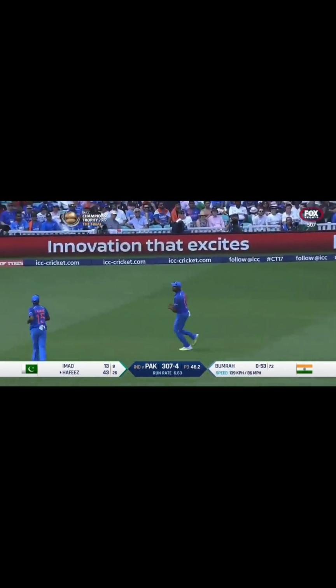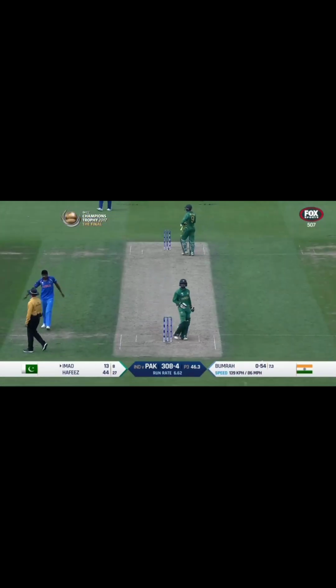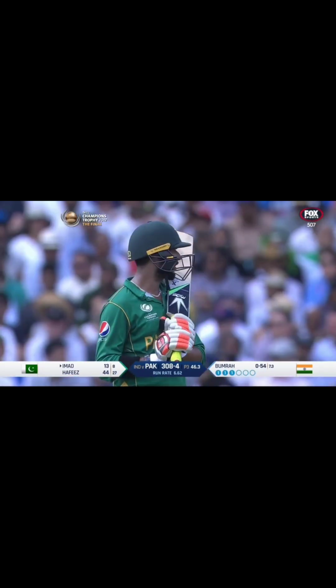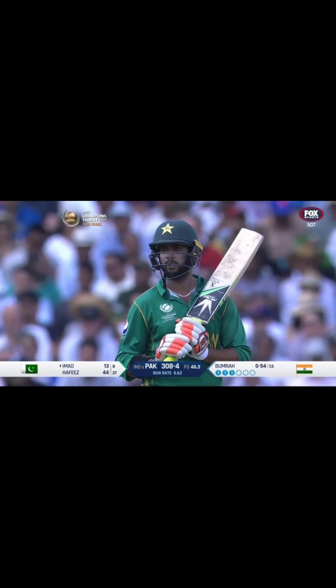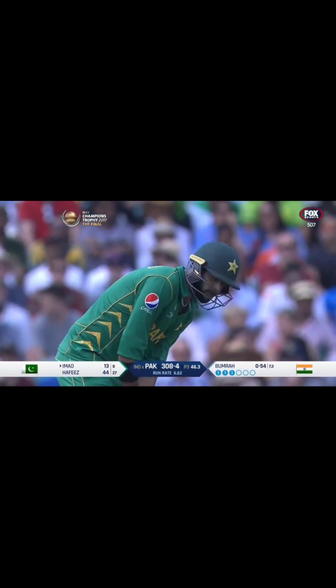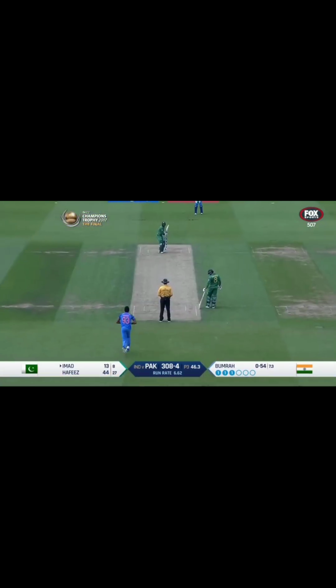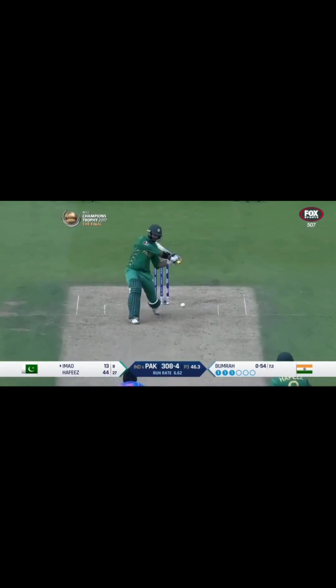Excellent delivery. Ashwin gets across to stop the ball. Bumrah on target in this over. 3 singles, so it's working well for India. 33 ball 50 is the fastest in a final of a World Cup, scored by Adam Gilchrist. Hafiz on track here, 44 from 27.